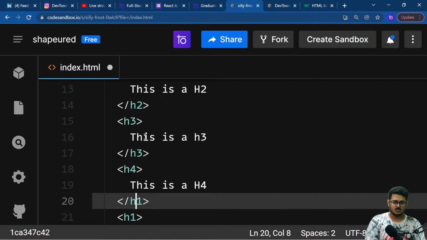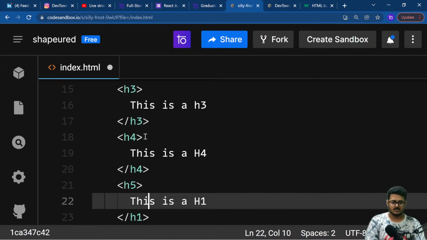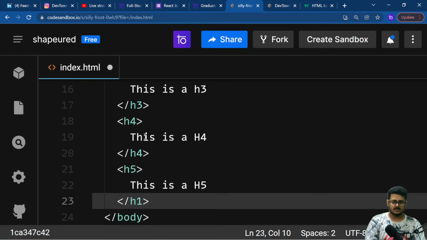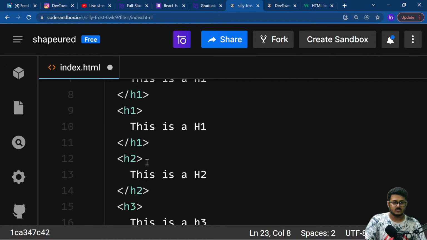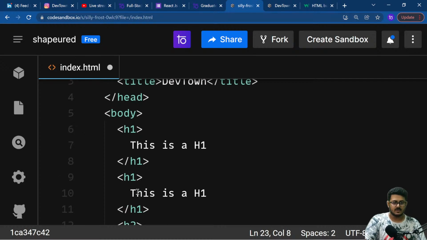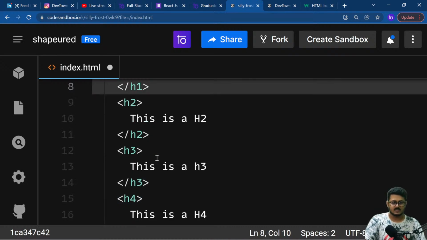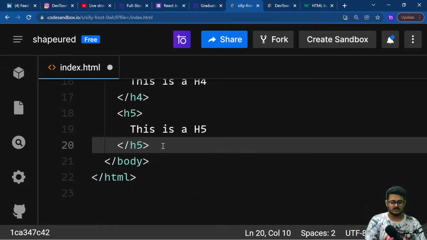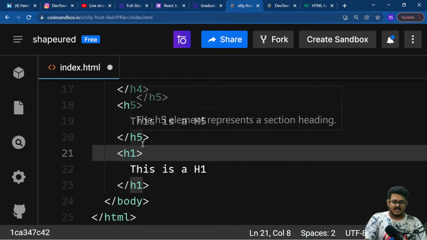h4. We are going to make this as h5. Okay, so I think I missed something right over h1, so I missed it from right over here. I'll just cut this out from here, Control X, and paste it at the bottom, Control V. We'll name this as h6.